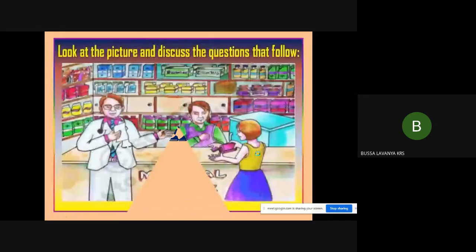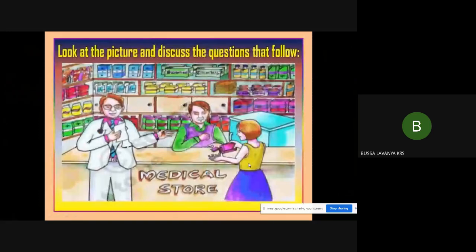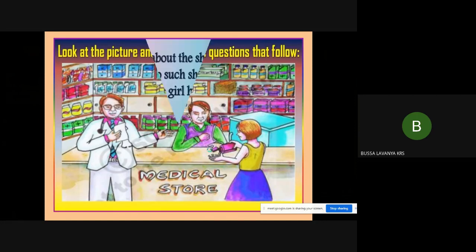What could you understand by seeing this picture? What is this in this picture? It is a medical shop, right? It is a medical store where a chemist, who is the shopkeeper of that medical store, and a doctor are there near the medical shop, and a small girl. What is she doing over here? She's just spreading the money on the counter of the medical shop. So she might have come to buy medicines, right?